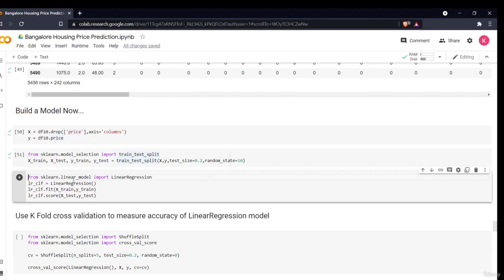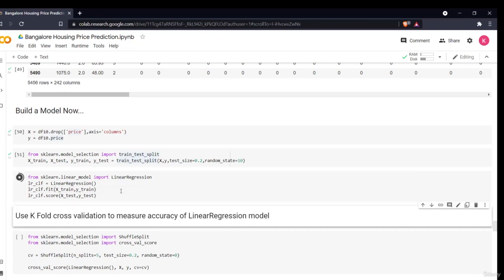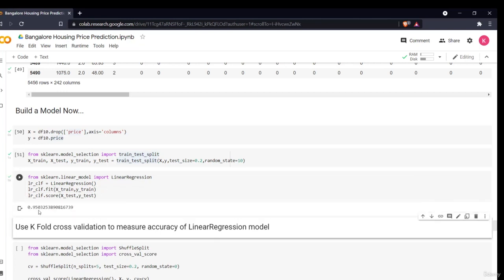I am saying, okay, from sklearn.linear_model import LinearRegression. I am defining my model and simply fitting it. So now I'm getting my score as 95%. This is a very simple step of fitting my model. But what I am doing now is hypertuning my model to measure the accuracy of the linear regression model.